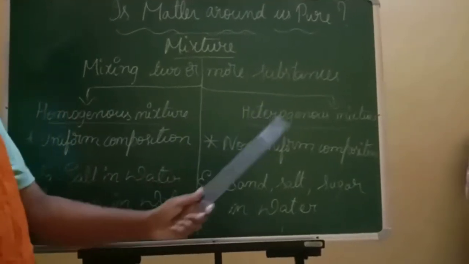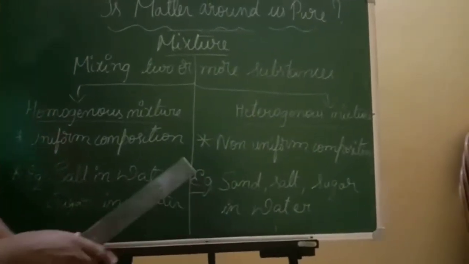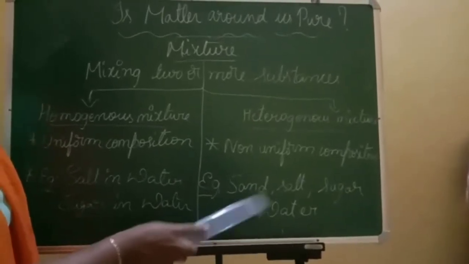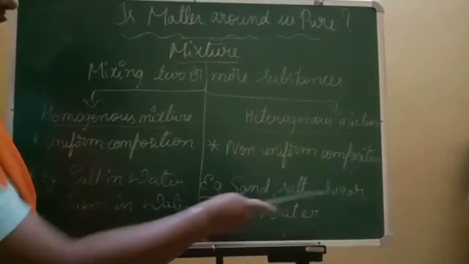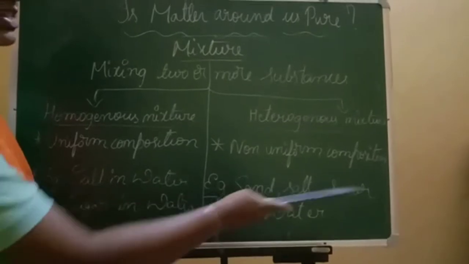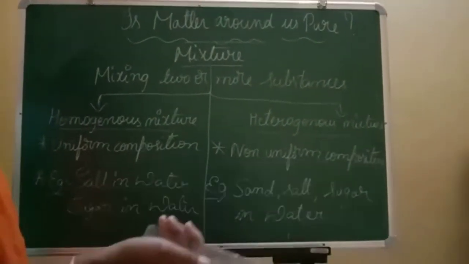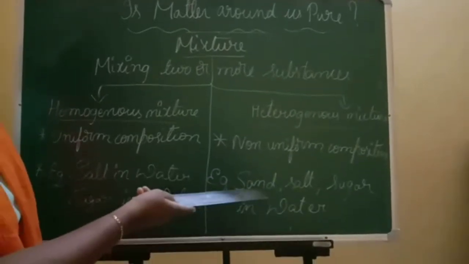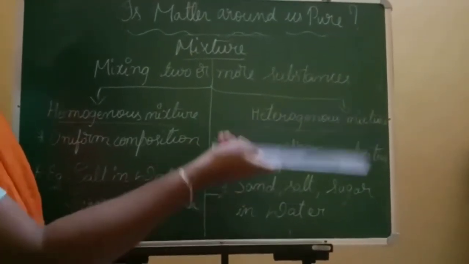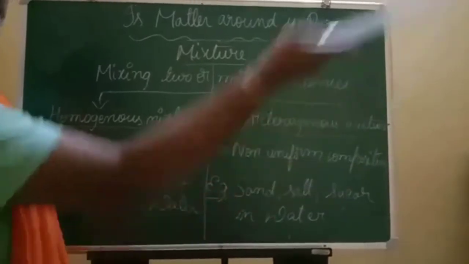Heterogeneous has non-uniform composition. Non-uniform means here we are taking the example of sand, salt, sugar in water. So three substances are mixed with water. These three might not be the same. For example, if you take 1 spoon of sand, you can take 2 spoons of salt, or else you can take 3 spoons of sugar.